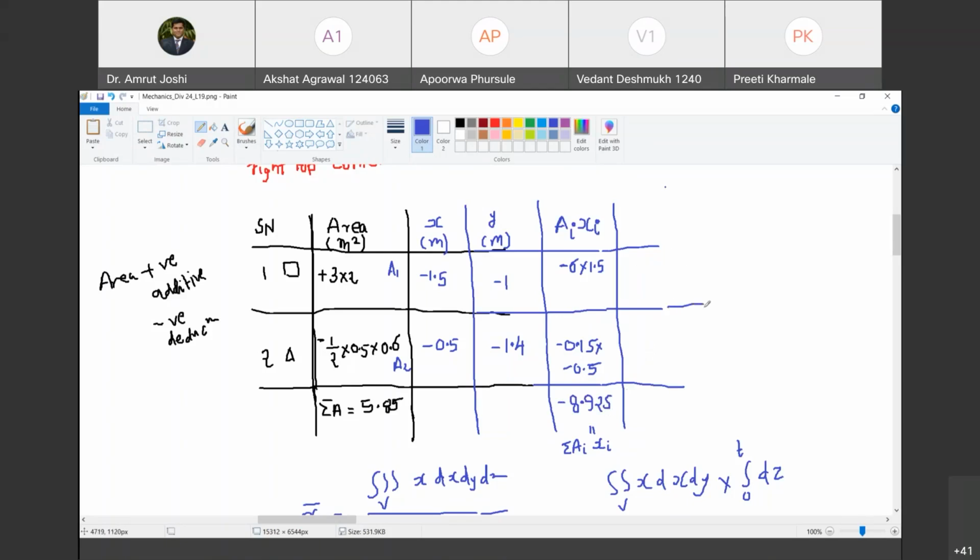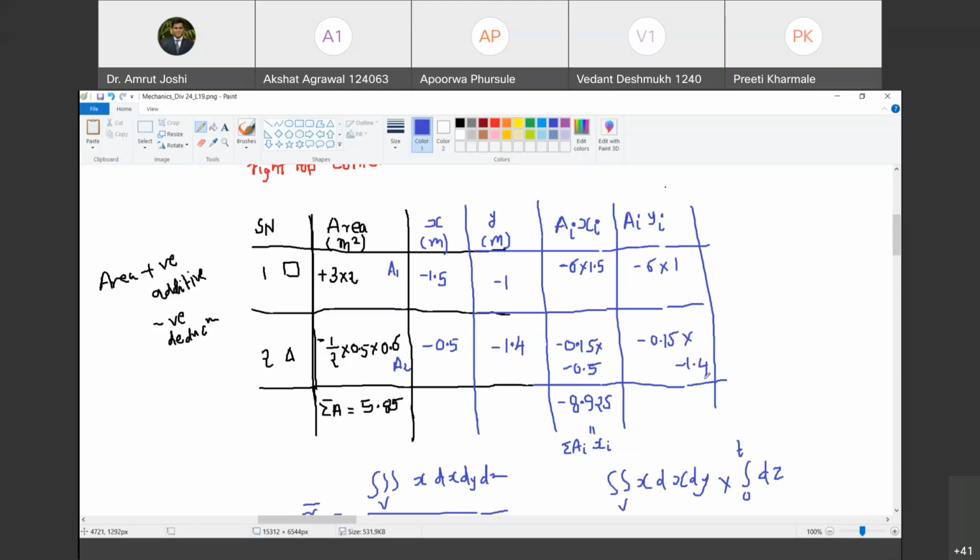Now, next thing that we are going to do is we are going to find out summation ai yi. Happy? Yes, sir. So it is 6 into minus 1. So it is minus 6 into 1. And here it is minus 0.15 into minus 1.4.